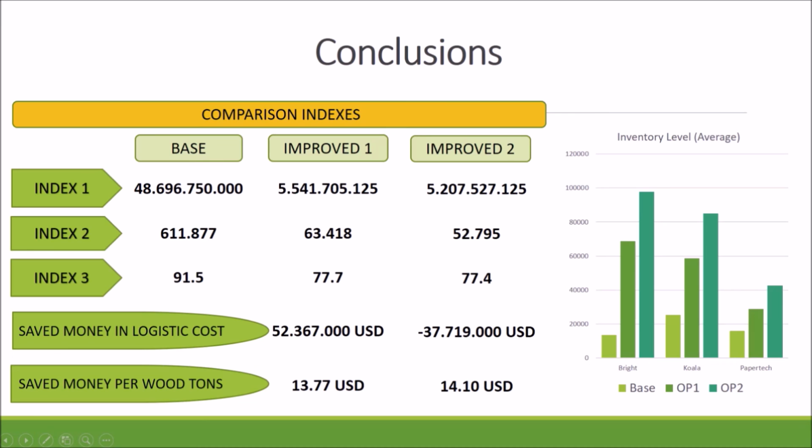Finally, we get the 3 indices, and we can see that improved model 2 is a better answer to the problem. In our opinion, improved model 2 should be chosen because it is synonymous with an efficient system both for mills and loggers.